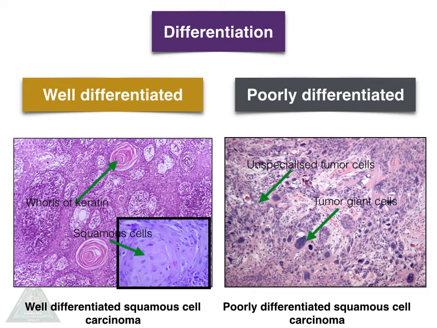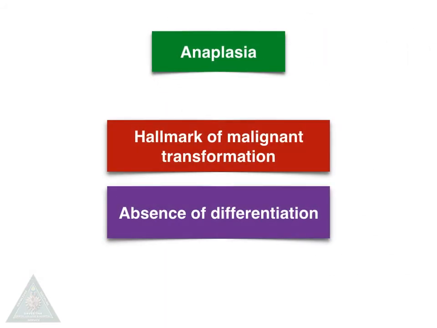Like squamous cell carcinoma, well differentiated type, we can see squamous cells and keratin pearls, and in poorly differentiated type, we can see unspecialized tumor cells where we can't make out the cell of origin, and we can see tumor giant cells also. Anaplasia is a hallmark of malignant transformation. It is defined as lack of differentiation.